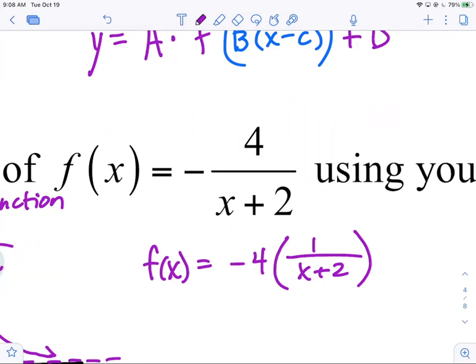That's it. So there's 3 transformations here. What would the negative do to this graph and any graph? Flip it across which axis? X-axis, right? That one's easy to remember because you have x squared that opens up, and then most of y'all know negative x squared opens down, right? So that flips it across the x-axis. So that's going to be an x-axis reflection. This is your A value. Absolute value of A is 4. So that's going to be a vertical stretch by a factor of 4. The Y values are 4 times taller. 1 becomes 4, 2 becomes 8, so on and so forth. And that gives you your final shape of the graph.